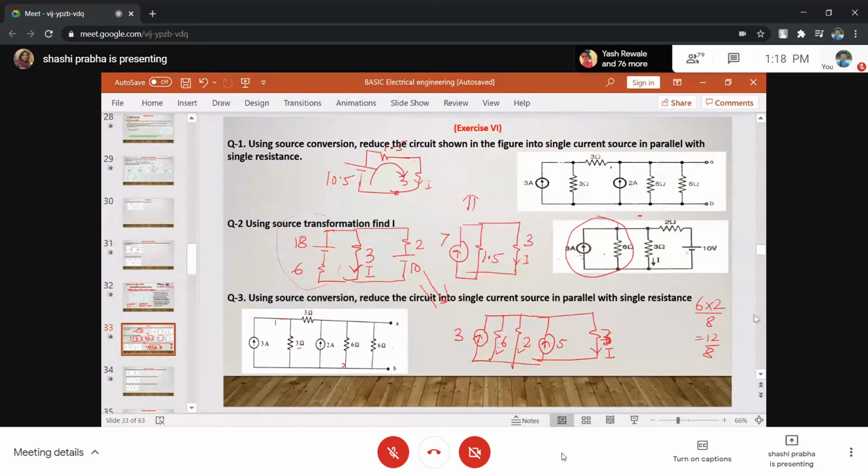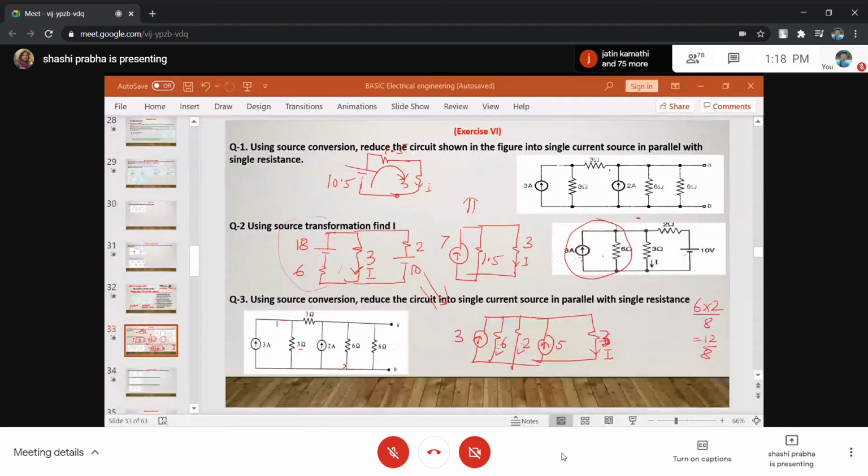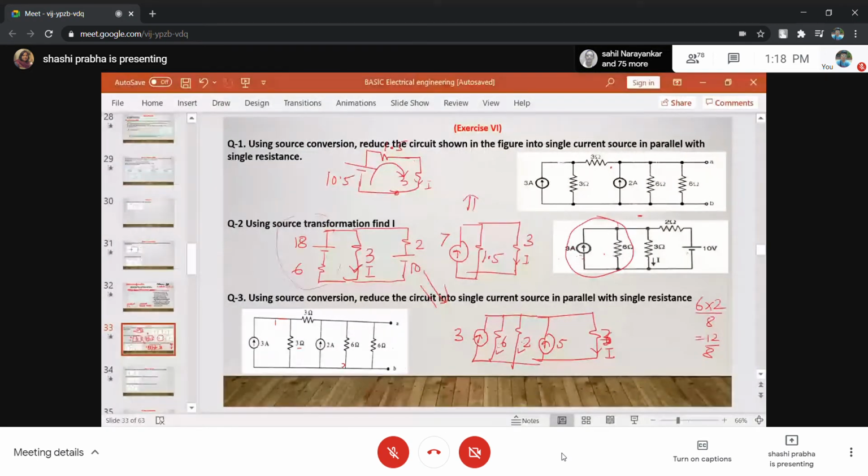So please see the steps. I'm converting this into a current source. So when you convert this into the current source, this circuit becomes this one. The advantage is this current source and this current source are in parallel. This resistance and this resistance are in parallel, and in parallel, resistances can be added. So this is one way. See this one now.